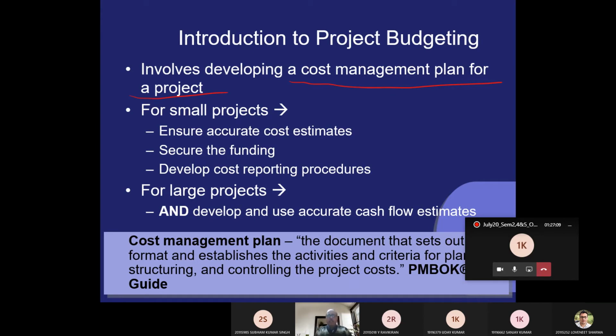For a small project, we can ensure accurate cost estimation, secure the funding, and develop the cost reporting procedures. For a large project, we can develop and use accurate cash flow estimates.